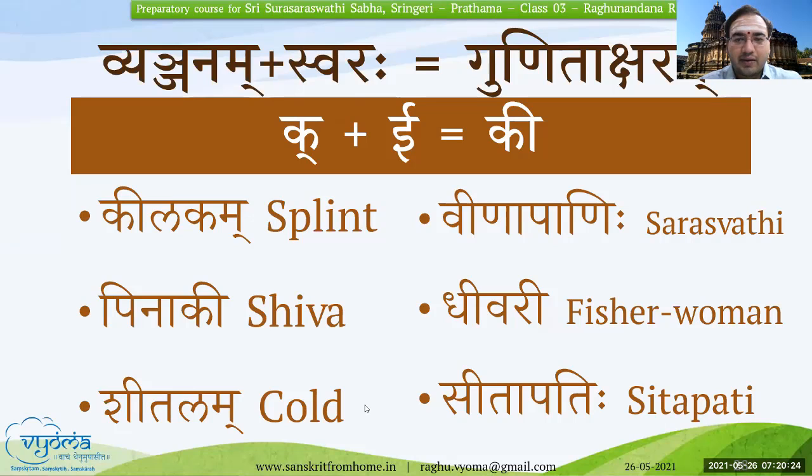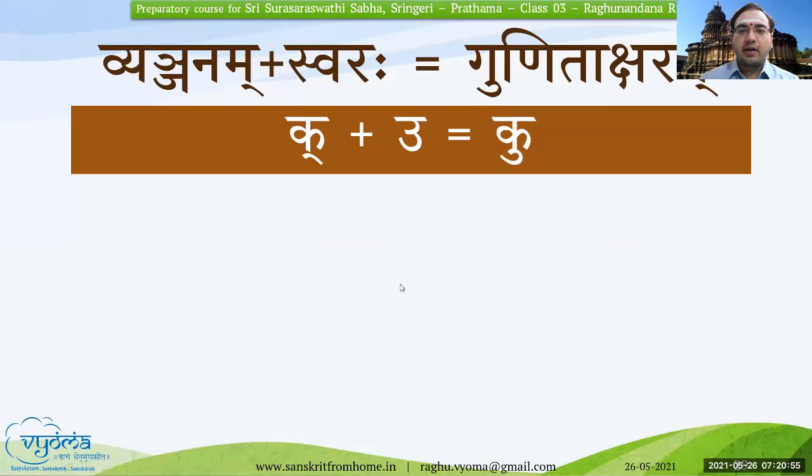Uttamam, Dhanyavadaha. Make note of K plus E is key in your notebook. And once I publish these slides onto the course page, you can also note down these words and practice writing these words, and you can remember the other words that have this particular Gunitaksharam. So this is how we will be able to learn and master these concepts and also improve our vocabulary in Sanskritam. We'll go to the next letter. K plus U will be Ku.